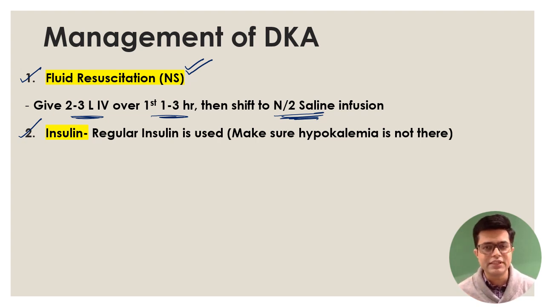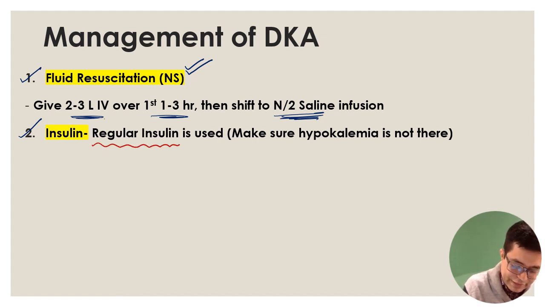If there are no ECG changes, or if the serum potassium report is immediately available, you check the report and start with insulin. Otherwise, first do potassium correction, add KCl, and then start with insulin infusion. And what type of insulin is used? We will always be using regular insulin in the patient.